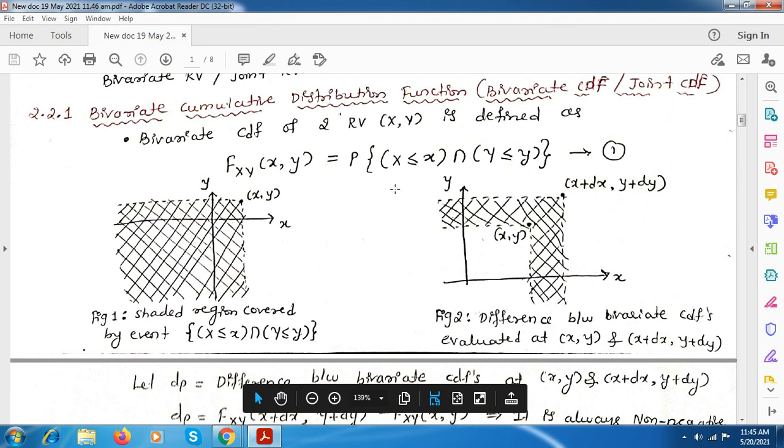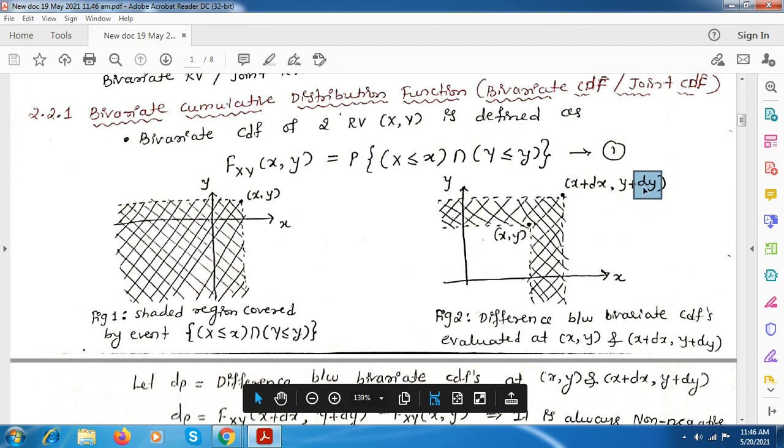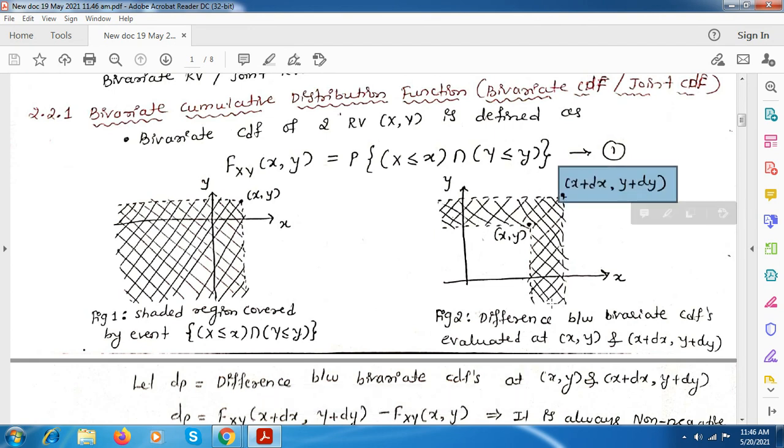Next we saw the definition, and also we saw the graph for this, and this is for the probability of x and y with this intersection. This is the shaded region which it covers, and if we consider the small added part, that is plus dx and plus dy, and take the difference of this xy point and this point, this is the graph we get.